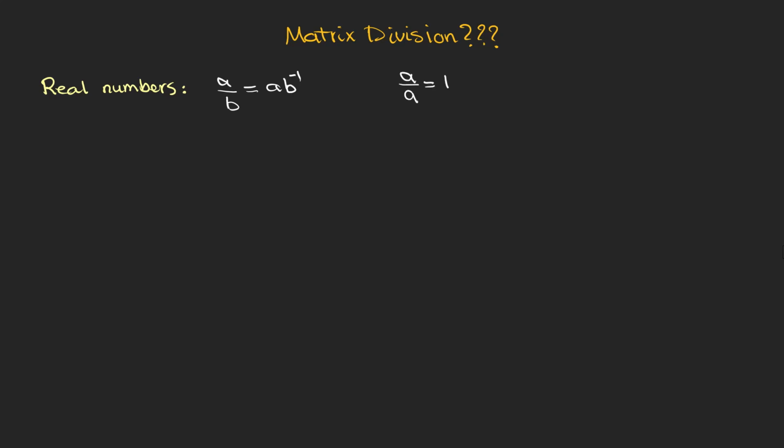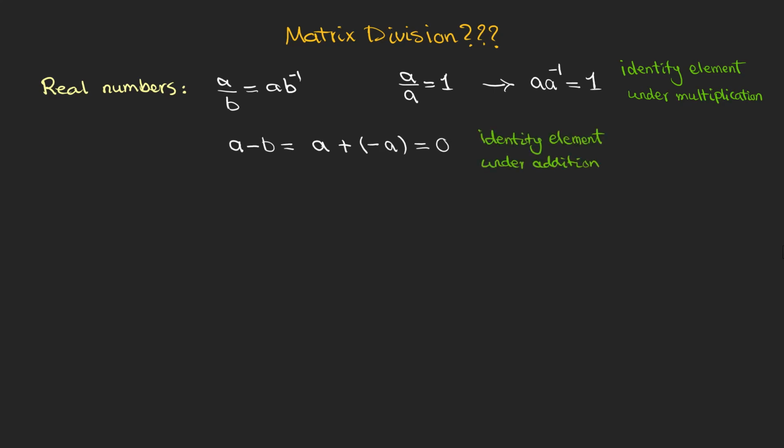And also, when a number except 0 is divided by itself, it gives 1. We can also say that when a number is multiplied by its inverse, it yields 1, which is the identity element under multiplication. We also have an identity element under addition, which is 0. Now that we are talking about matrices, you might want to know what the identity element for matrices is.